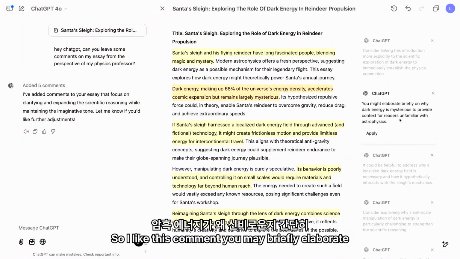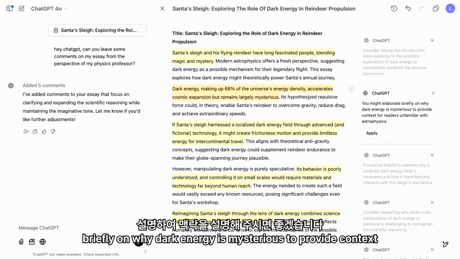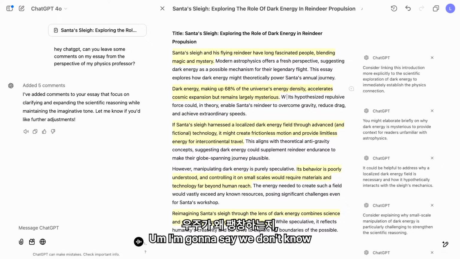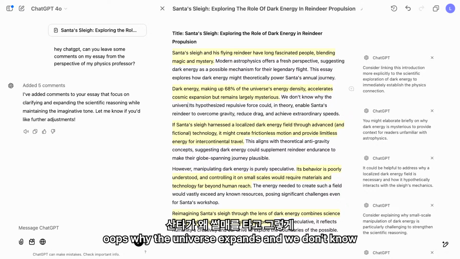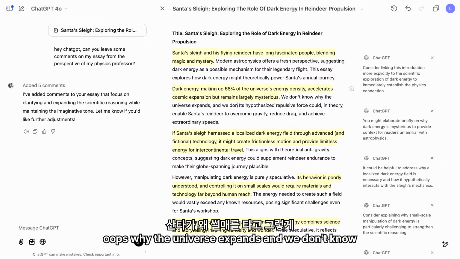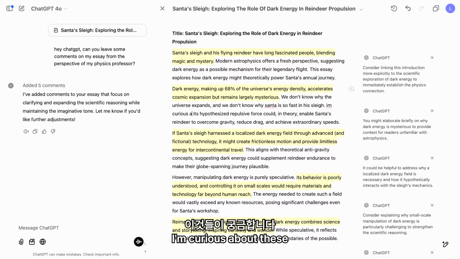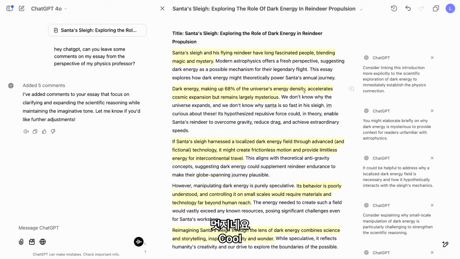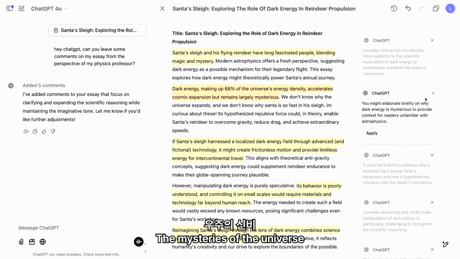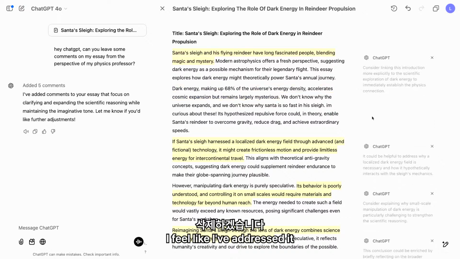So I like this comment. You may elaborate briefly on why dark energy is mysterious to provide context. I'm going to say we don't know why the universe expands, and we don't know why Santa is so fast in his sleigh. I'm curious about these. Cool. The mysteries of the universe. I'm going to dismiss this comment because I feel like I've addressed it.